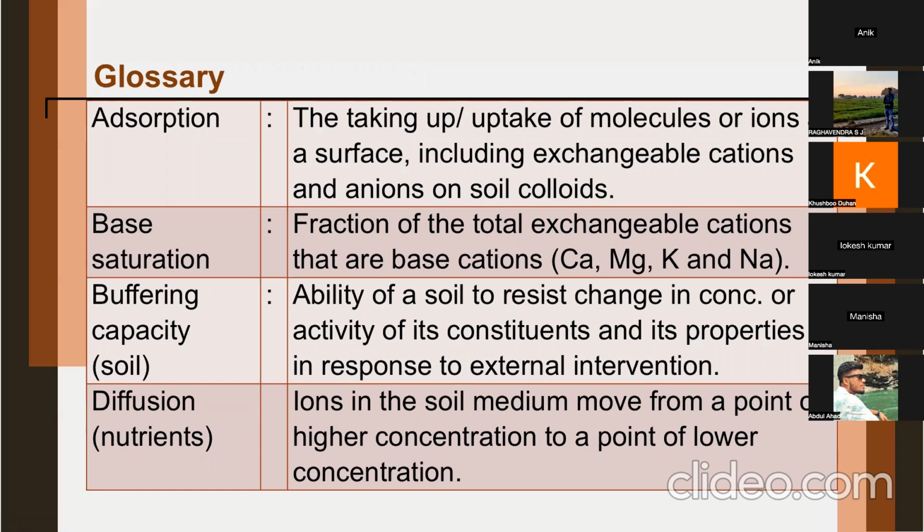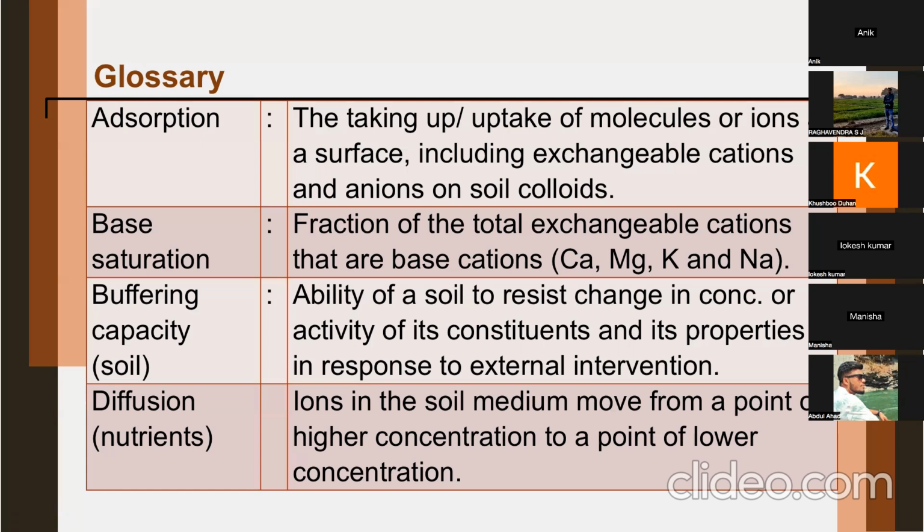Remember, adsorption is with respect to molecules also, or ions on a surface, including exchangeable cations and anions on soil colloids. This is how we define adsorption. Base saturation is fraction of total exchangeable cation or part of the cation exchange capacity, you can say, that are occupied by bases or basic cations like calcium, magnesium, potassium, and sodium.